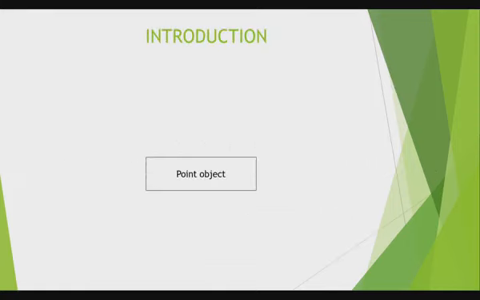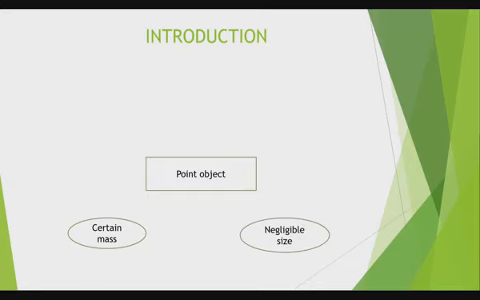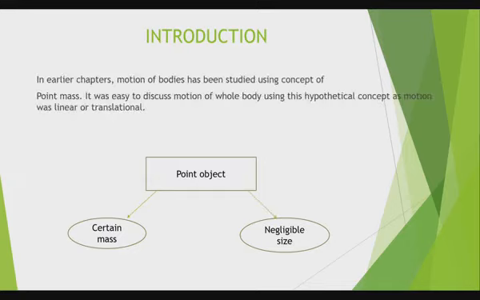Students, till work, energy, power we have dealt with the motion of different objects or bodies by using the concept of point mass. Do you know what a point mass is? It's an object having certain mass but negligible dimensions. With this concept it was easy to explain the motion because the motion was just linear or translational.